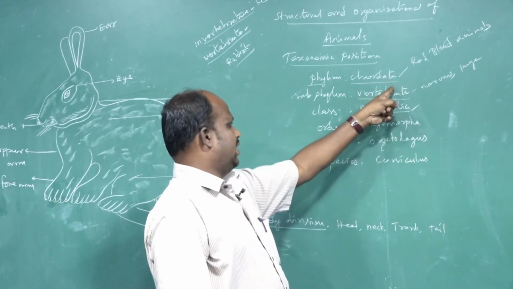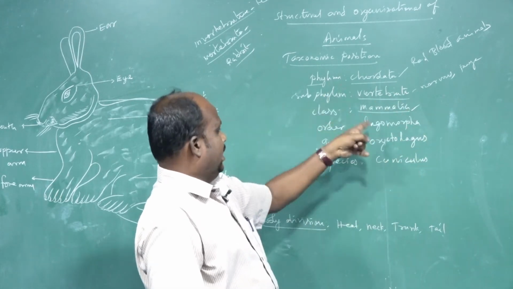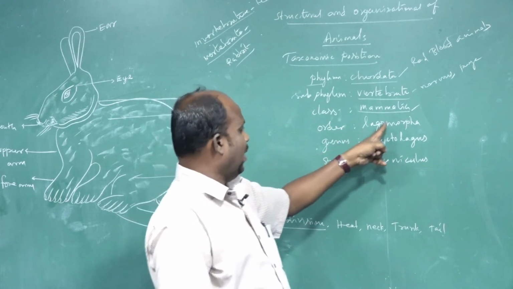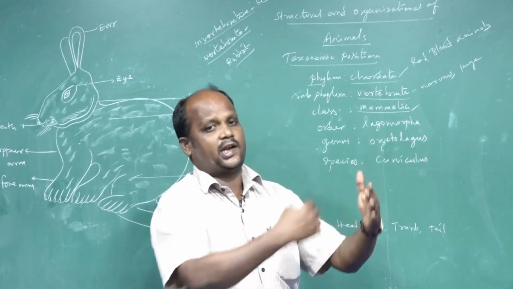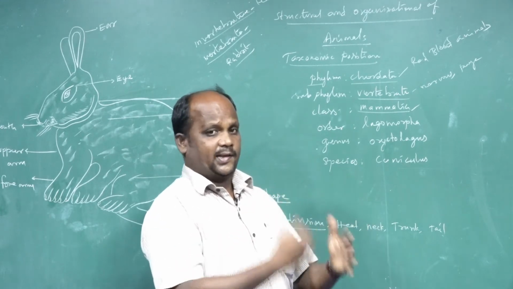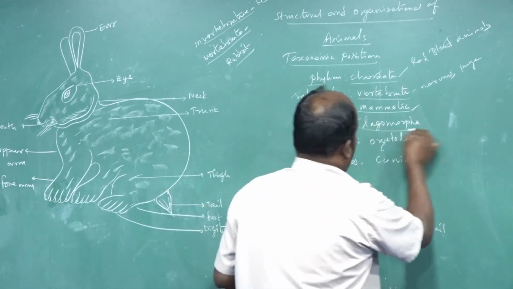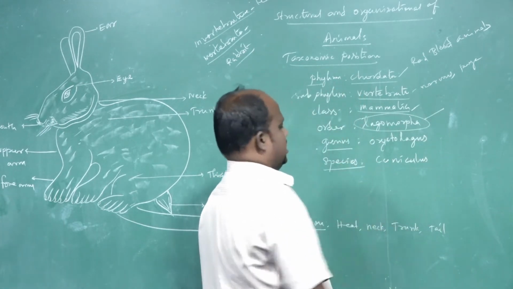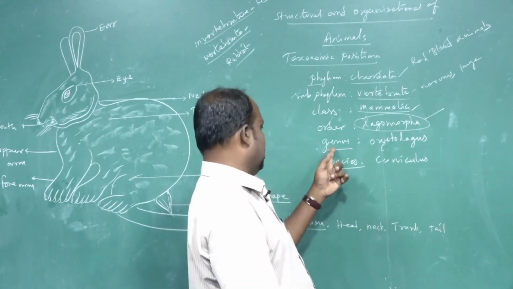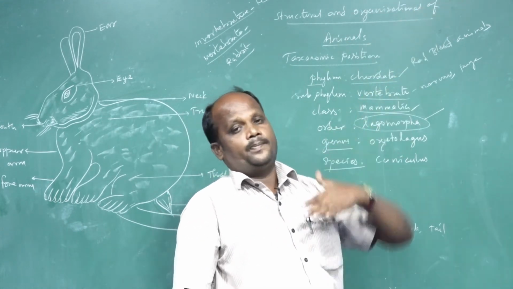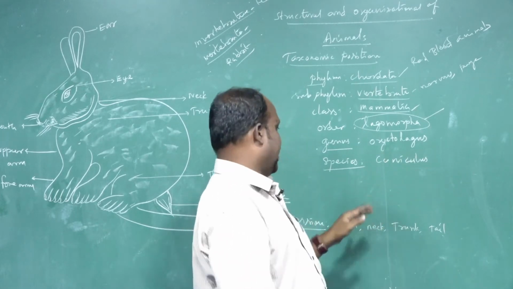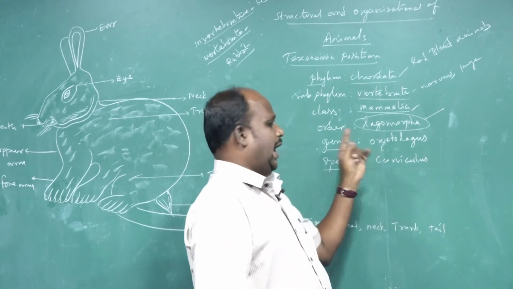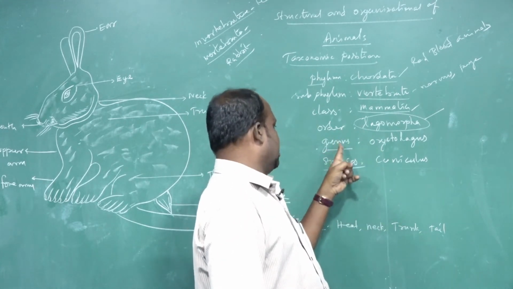The second one is order. Among the mammals, from the vertebrates, many orders are there. In that classification, the rabbit comes under the order Lagomorpha. There are four orders, and Lagomorpha is one of them. Next are genus and species. Genus means ancestral, generation characters. Species means the species derived from the genus.